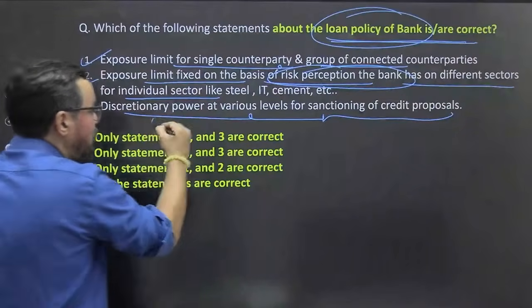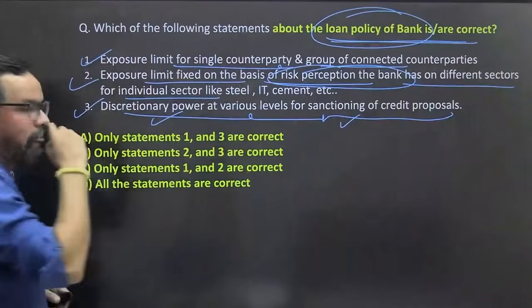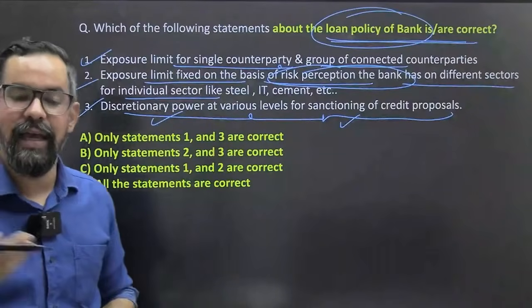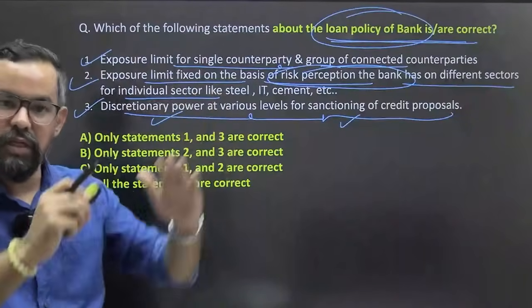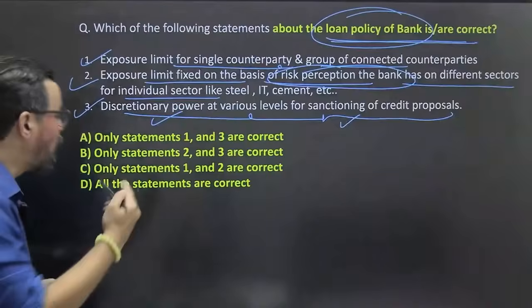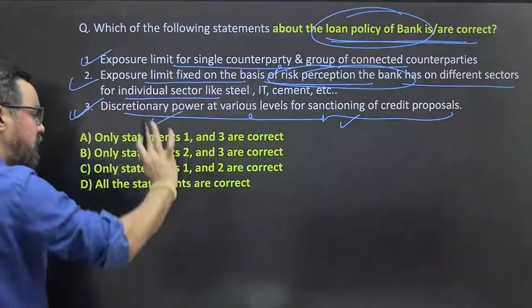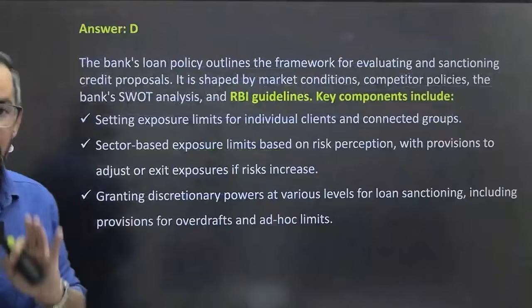And discretionary power at various level for sanctioning, so we have the limits and everything, like let's say a branch manager can sanction up to this amount of loans or the other persons also, and they do have these sanctioning powers and all, so that makes all the statements of this particular one correct.